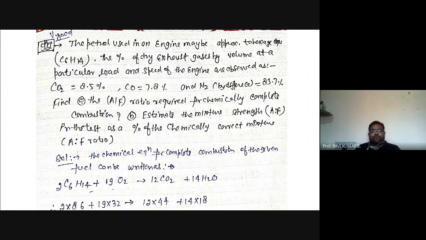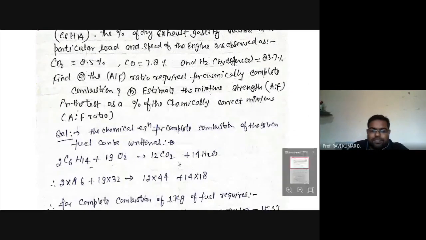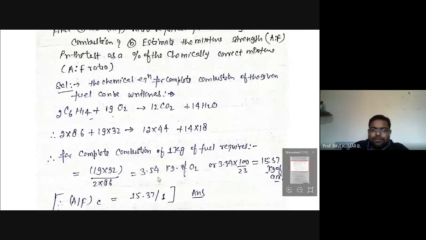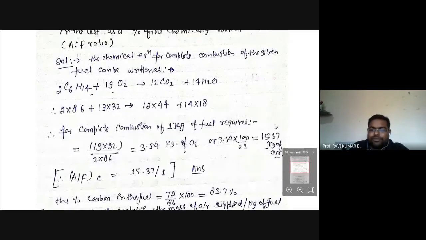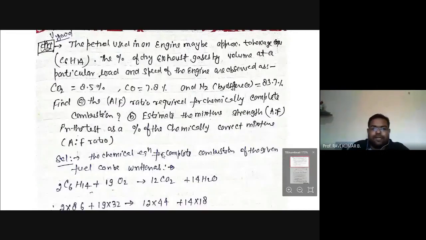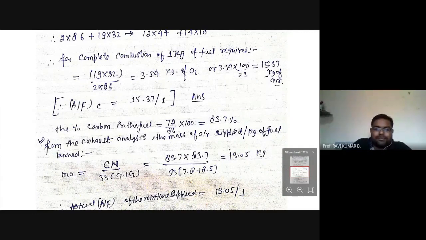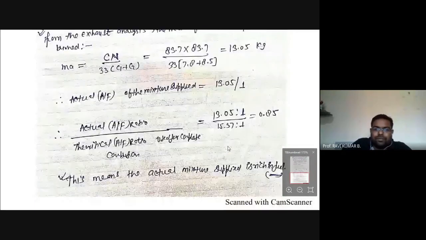So the chemical equation for complete combustion of C6H14 we can write in this way. From this equation we can find out the stoichiometric air fuel ratio. For complete combustion of 1 kilogram, the stoichiometric air fuel ratio is coming around 15.37, right? That is the first answer. Now the percentage of carbon in the fuel: if you look at carbon in the fuel, that is around 72.86, into 100, that's coming out 83.7 percentage.